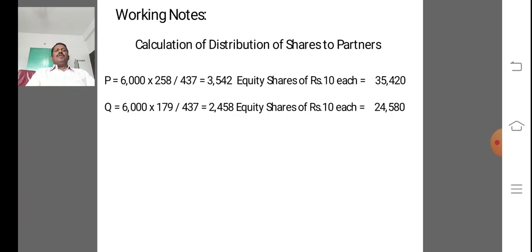So calculation of distribution of shares to partners, that is P is equal to 6,000 into 258 divided by 437 is equal to 3,542 equity shares of rupees 10 each is equal to 35,420, and Q is equal to 6,000 into 179 divided by 437 is equal to 2,458 equity shares of rupees 10 each is equal to 24,580.